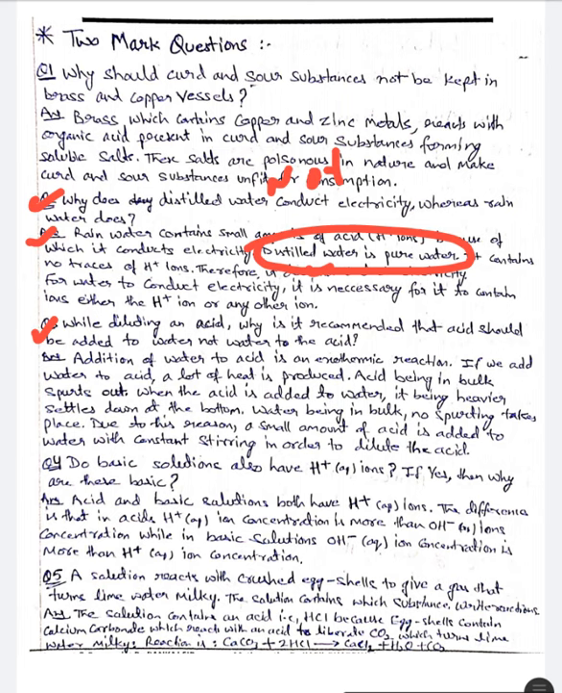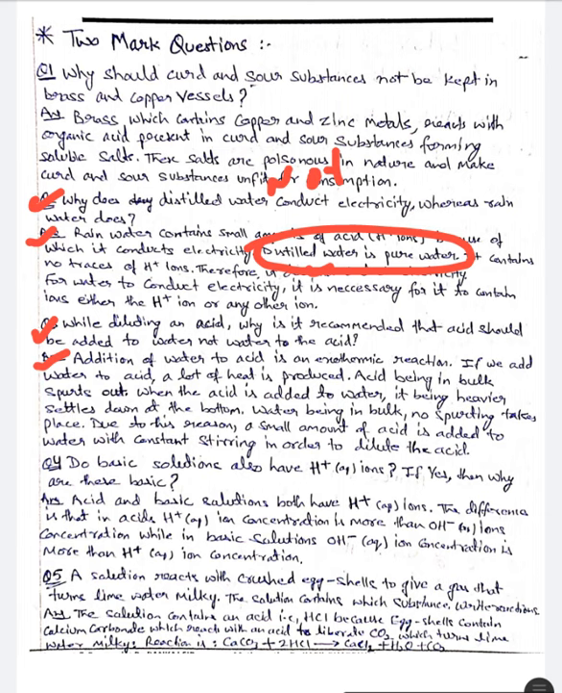While diluting an acid, why is it recommended that acid should be added to water and not water to the acid? The answer is that addition of water to acid is an exothermic reaction. If we add water to acid, a lot of heat is produced. Acid being in bulk spurts out.